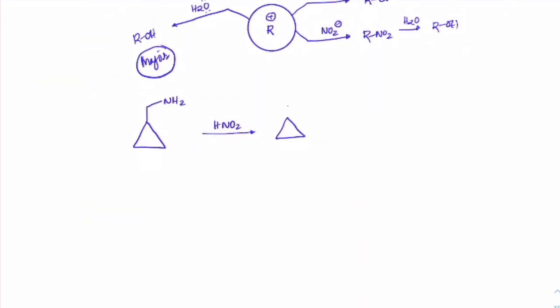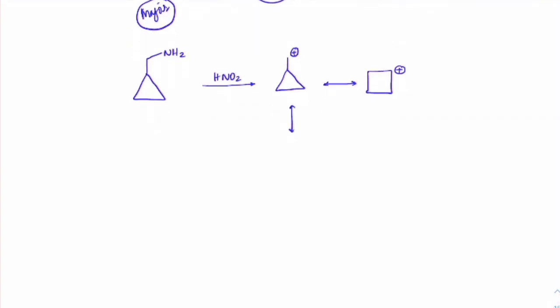So we would have here first a carbocation formation. This is the CPM carbocation. It will show dancing resonance and it is stable. At the same time, it can have ring expansion to avoid ring strain here. At the same time, it can show sigma resonance by making a double bond here with the positive charge. So these are the carbocations which they can form. Out of these three, the more stable carbocation is this one, so that would have a higher percentage as compared to the other two.